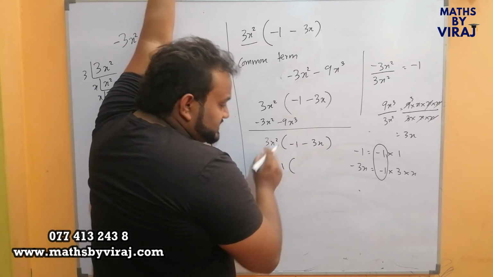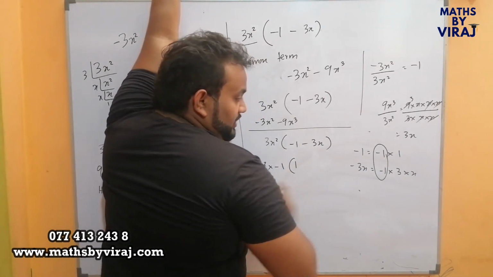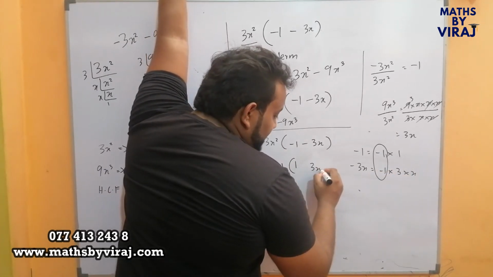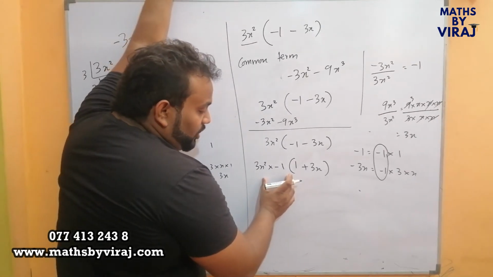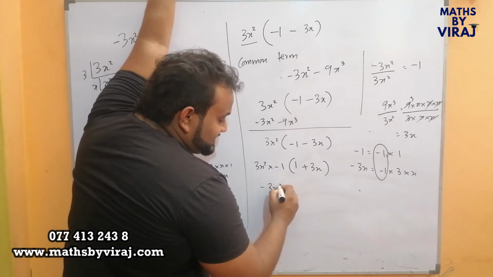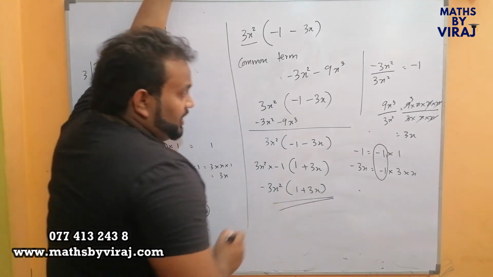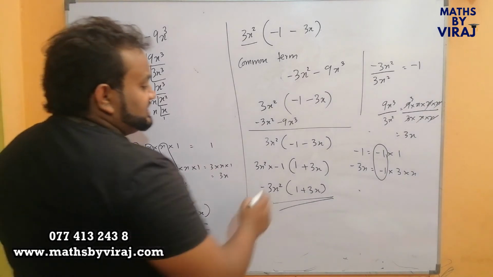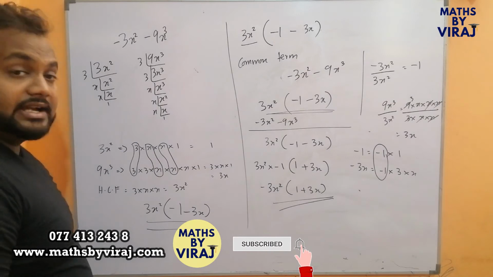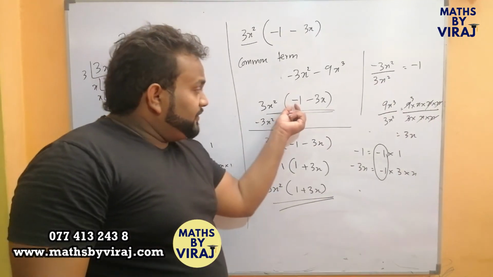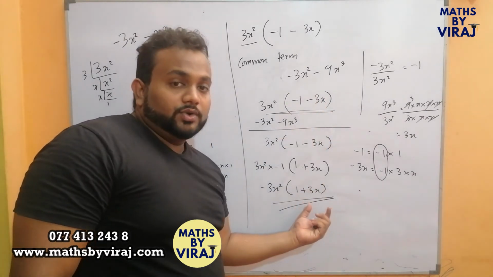Therefore, when I take minus 1 out as a common term, what is remaining inside is 1, and what is remaining inside is 3x, and that particular 3x is plus. Therefore, the expression is minus 3x squared times 1 plus 3x. Now, you should understand that both these answers are perfectly correct. But if you want to have plus terms inside the brackets, this is what you've got to do.